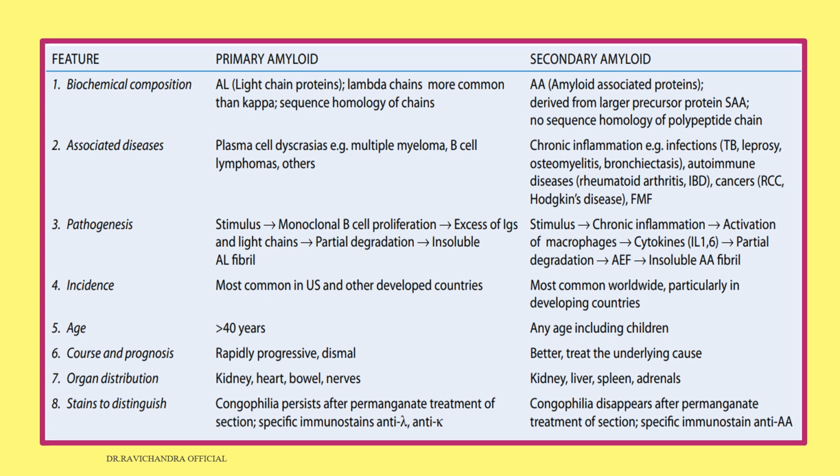This Congophilia will disappear after permanganate treatment of the sections in secondary amyloidosis, which is a key point to differentiate primary amyloid and secondary amyloid. And the specific immunostain is anti-AA. Okay, with this, our topic amyloidosis completes.